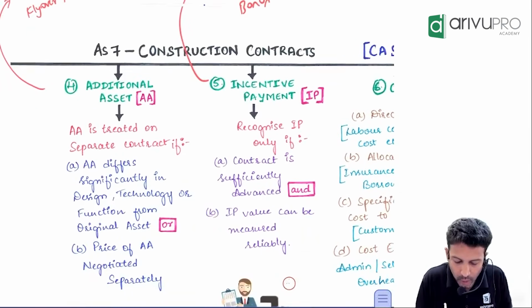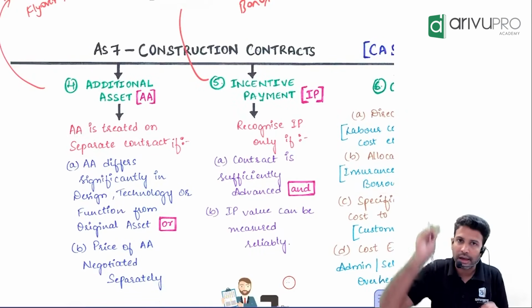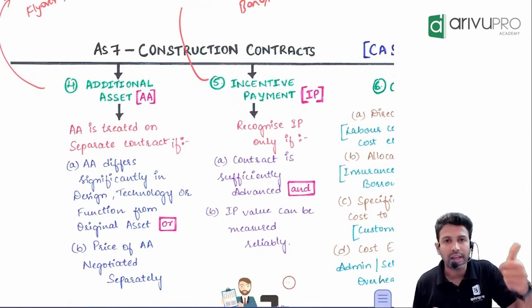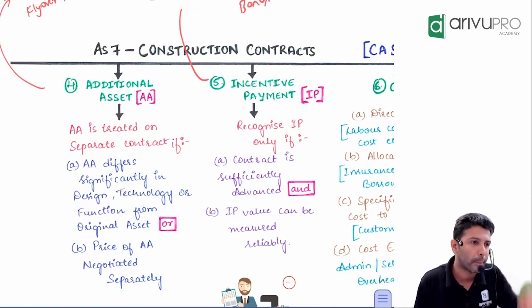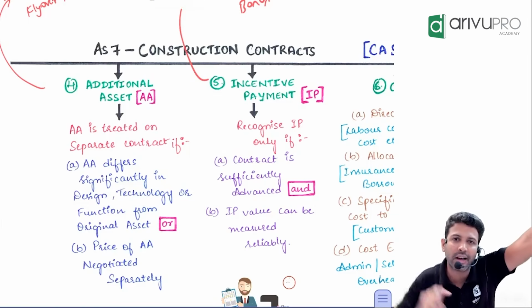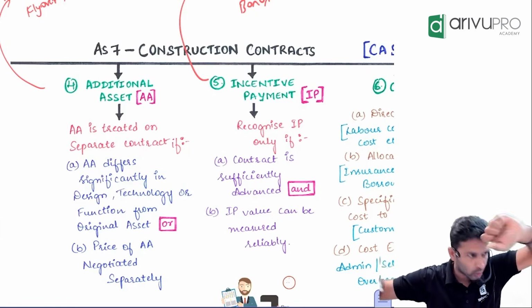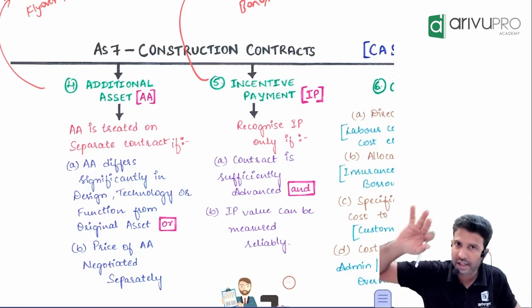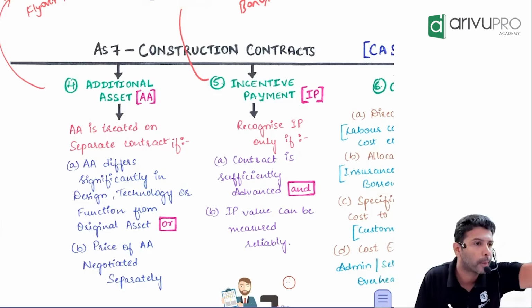If you want to treat the additional asset as a separate contract, one, that additional asset should differ in terms of design, technology and usage from the original asset. Meaning the original asset's character and the additional asset's character should be the same or separate? Separate. That is condition number 1.